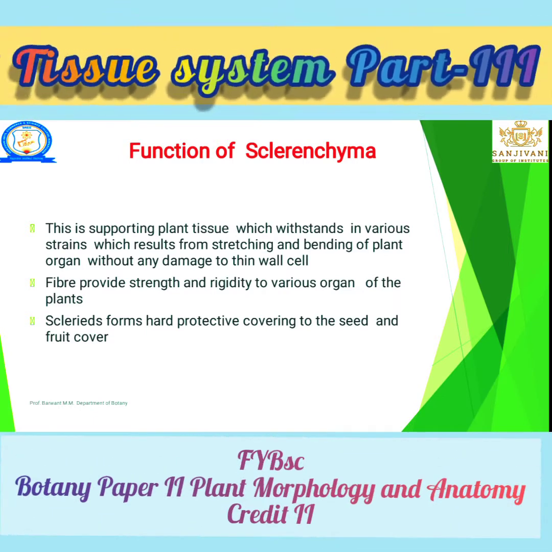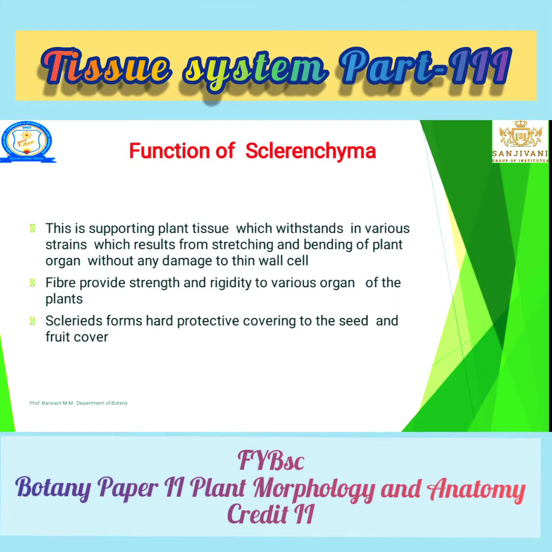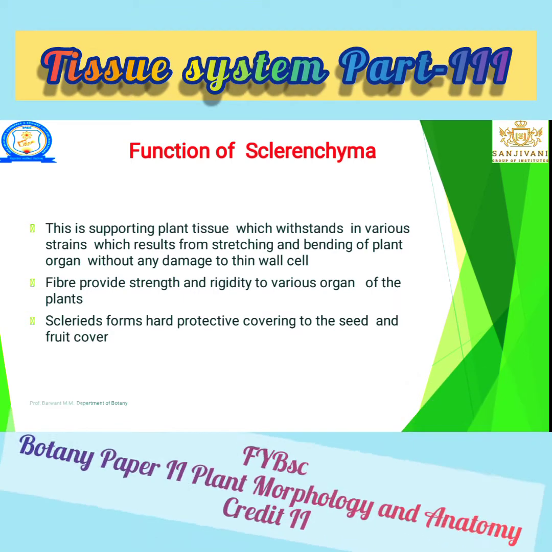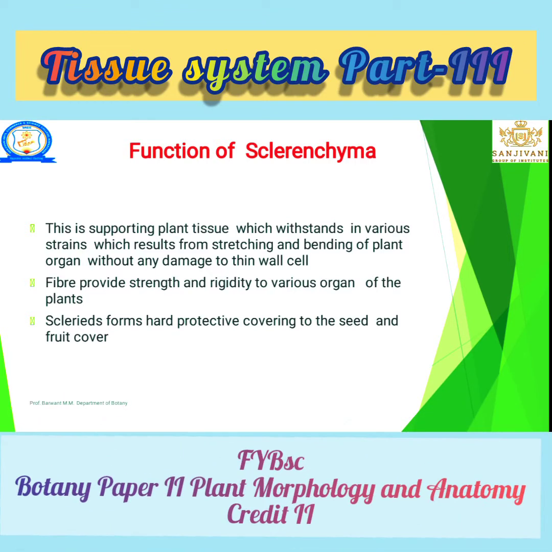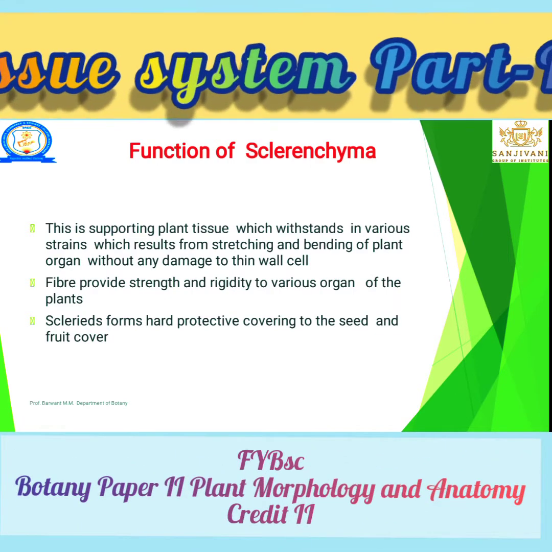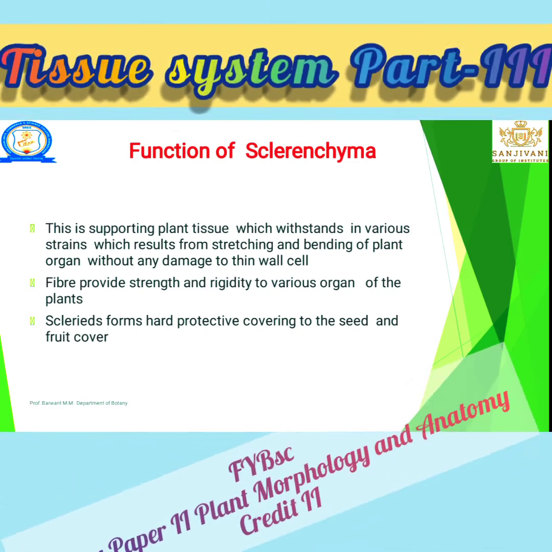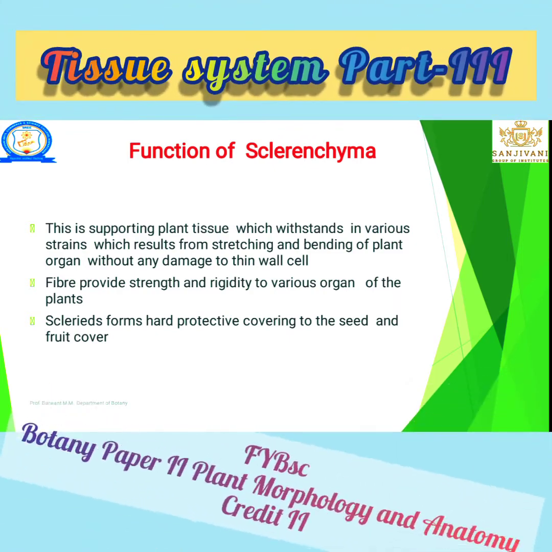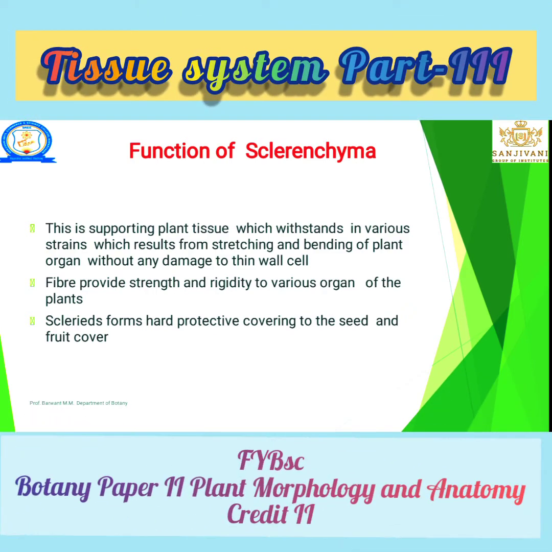It is a supporting plant tissue which withstands strain, resulting in strengthening and bending of plant organs. Any damage to the thin cell wall, I have explained for collenchyma, is in weak plants. Some plants are very large and do not have sufficient collenchyma. Such plants have sclerenchyma tissue that provides a hard structure to that organ, due to which any external damage or external force of the environment does not damage the internal part of the plant.